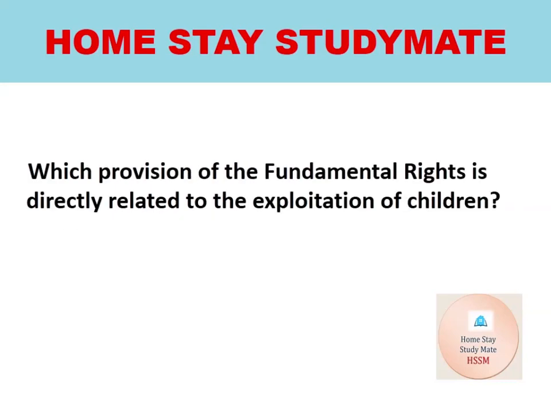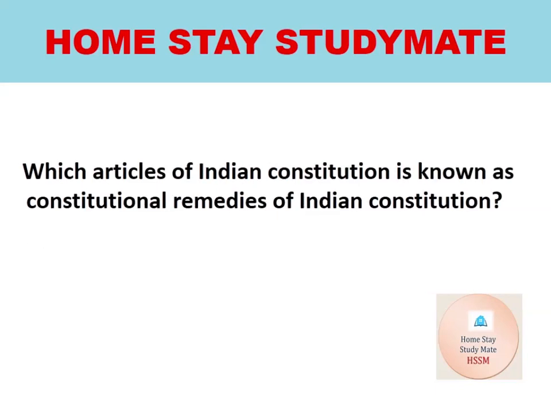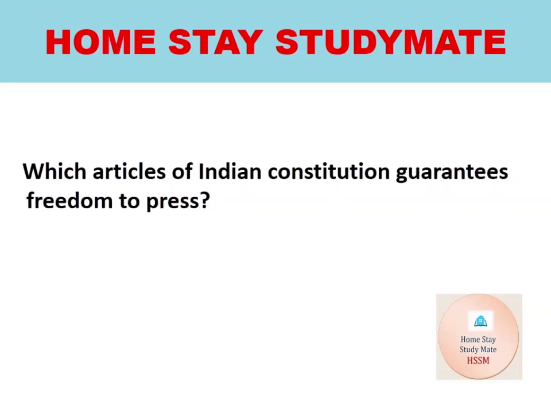Which provision of the fundamental rights is directly related to exploitation of children? And the right answer is Article 24. Which article of the Indian Constitution is known as Constitutional Remedies? Right answer is Article 32. Which article of the Indian Constitution guarantees freedom to press? Right answer is Article 19.